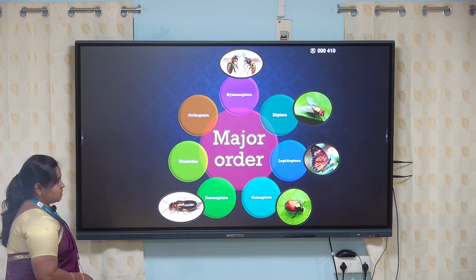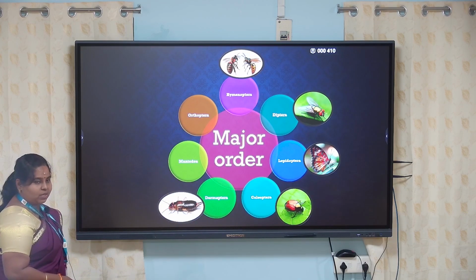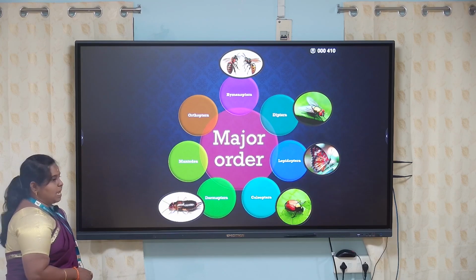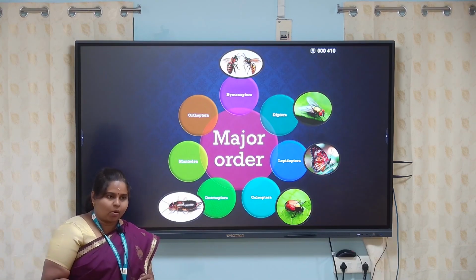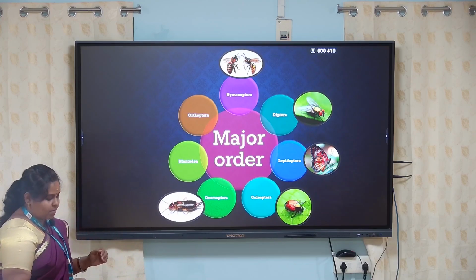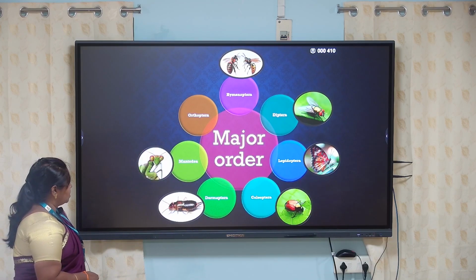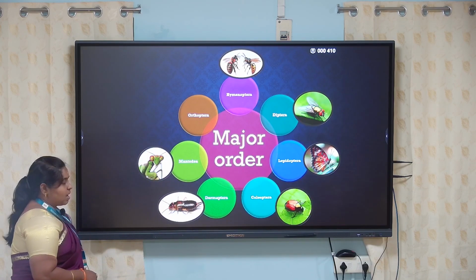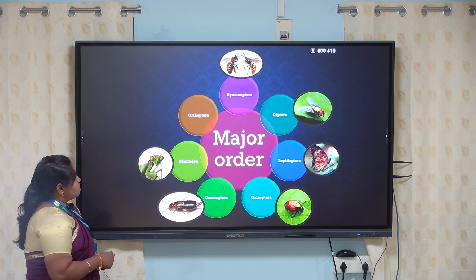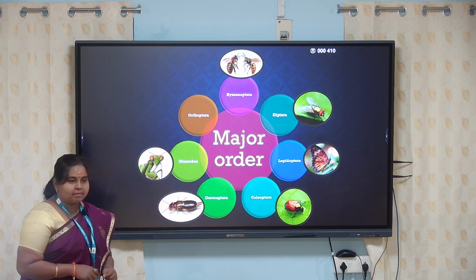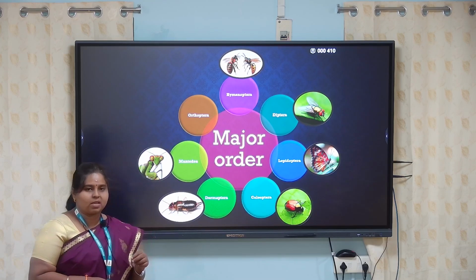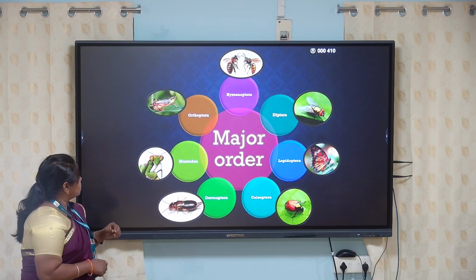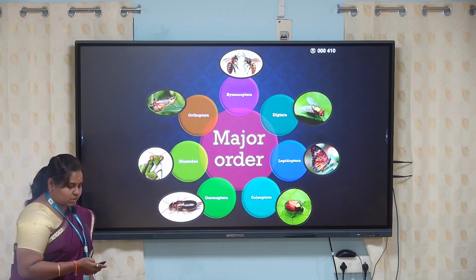This is where you can see the earwigs. Mantodea has a beautiful triangular head and is commonly called the praying mantis. The last is Orthoptera. They have a scaly or feathery body, and an example is the locust.